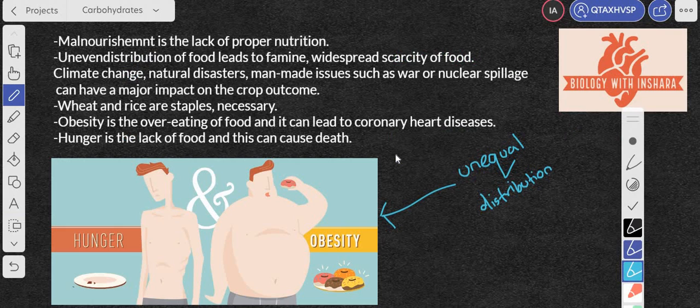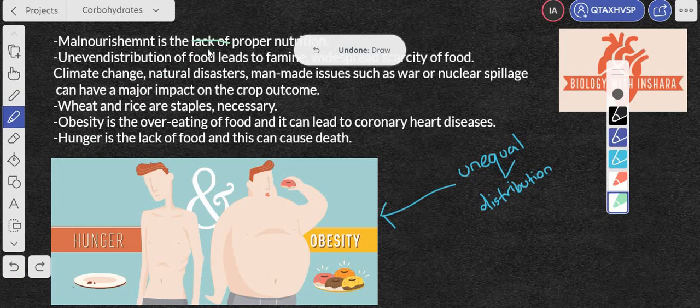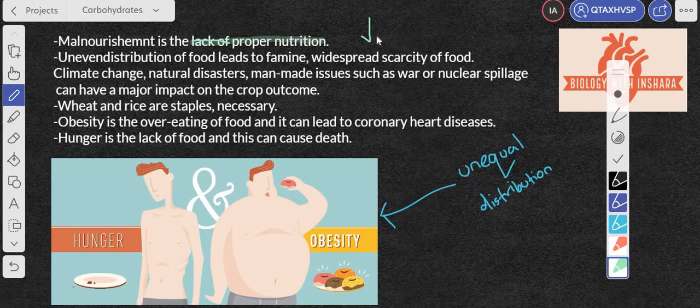But the last thing in this video is to discuss malnourishment. It's a very small thing, and not that big a thing either. So let's quickly finish this up. Malnourishment is the lack of proper nutrition, right? Yeah, that was my pen. It is the lack of proper nutrition. When I say lack of proper nutrition, it can be either too little or too much. So whenever you hear the word malnutrition, it can be either too little or too much. Too little food or too much food means malnutrition.